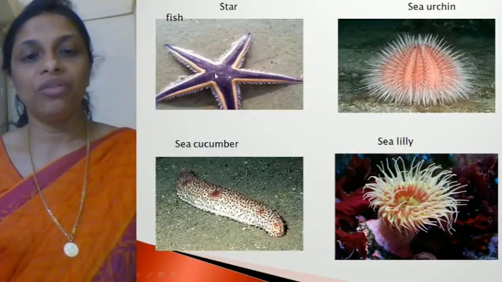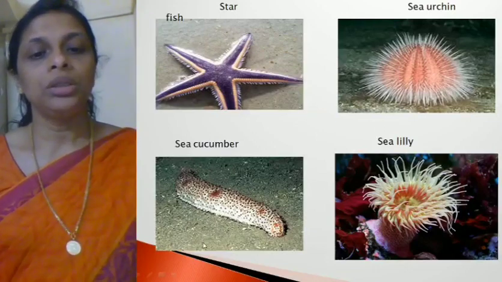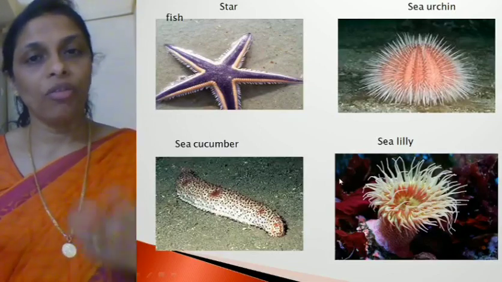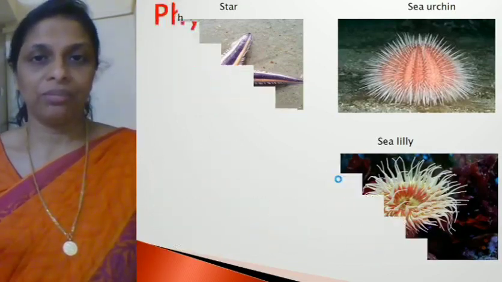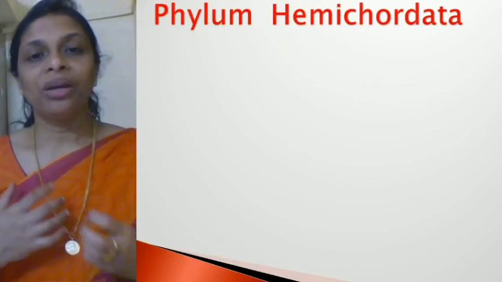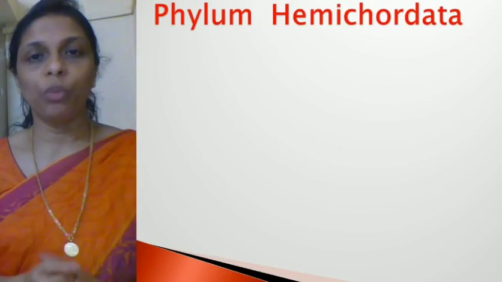So this is a starfish. Then this is sea urchin, sea cucumber, sea lily. All these are different examples of phylum Echinodermata. Hope it's clear? Right. So phylum Echinodermata, you don't have to remember many points. Very less points are there.